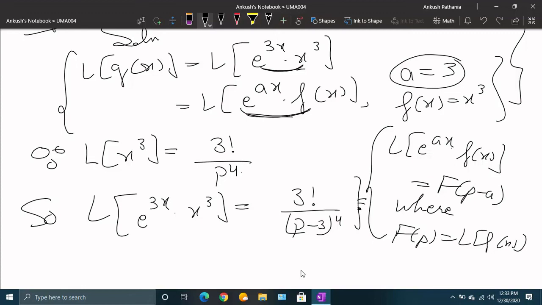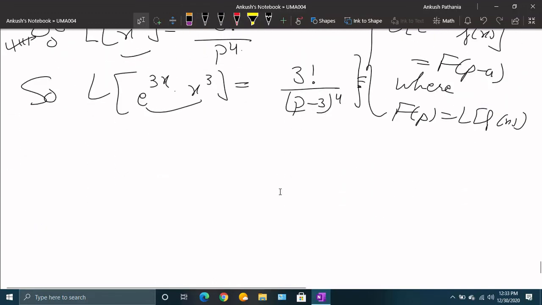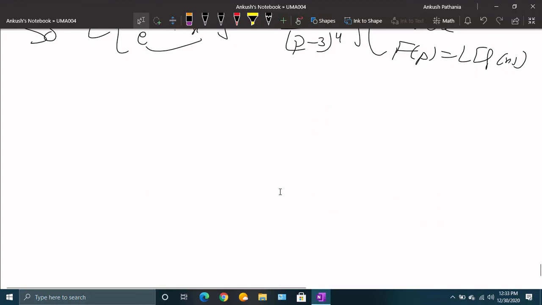It is so simple. In example number 1, I just did it in detail, but this is usually done in 2 steps. First, find the Laplace of your f(x) and then Laplace of your e^(ax) dot f(x). Okay, so this is your second example regarding the first shifting property.